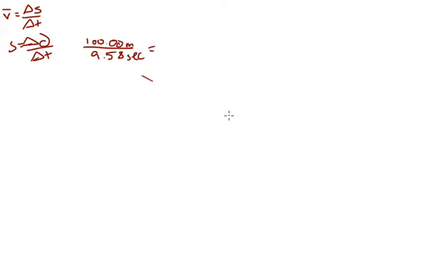So you divide those two. This is a very easy problem. You're going to get an average speed of 10.4 meters per second. And notice I used 3 significant figures here. That's because there's only 3 significant figures in that measurement right there. We're going to talk about that more and more. All right, so that's problem number 1. Let's go to problem number 3.